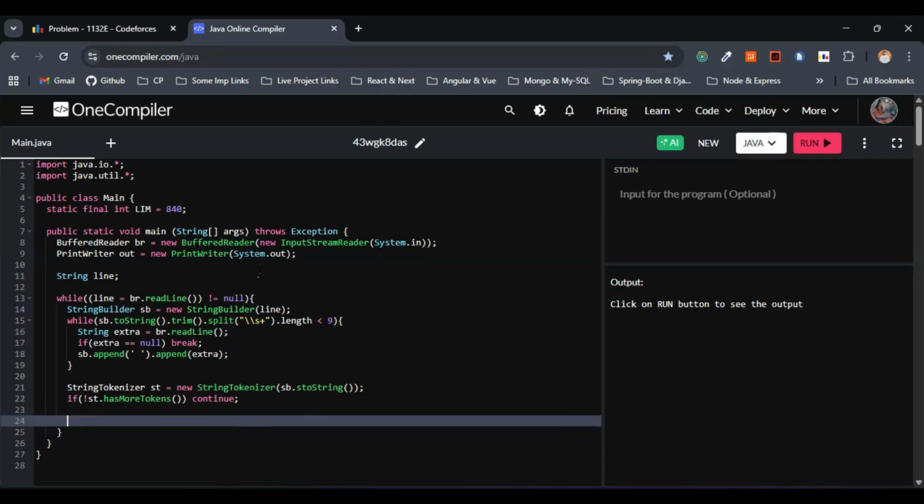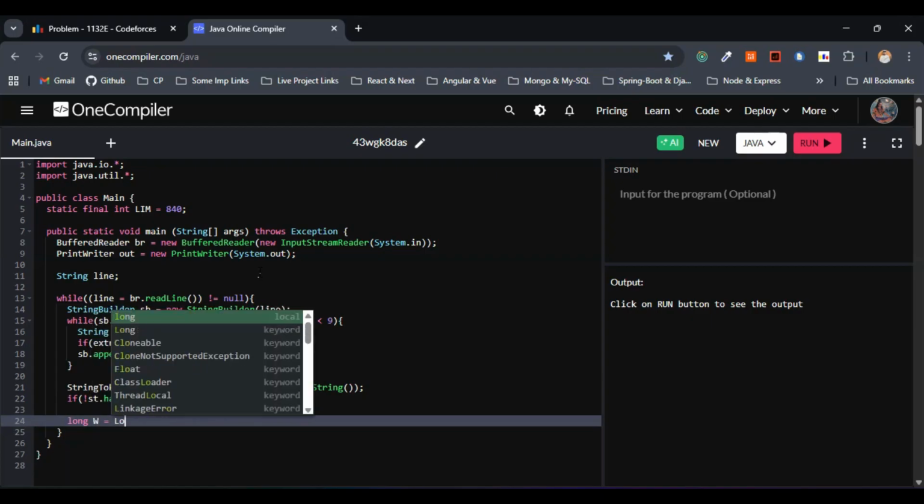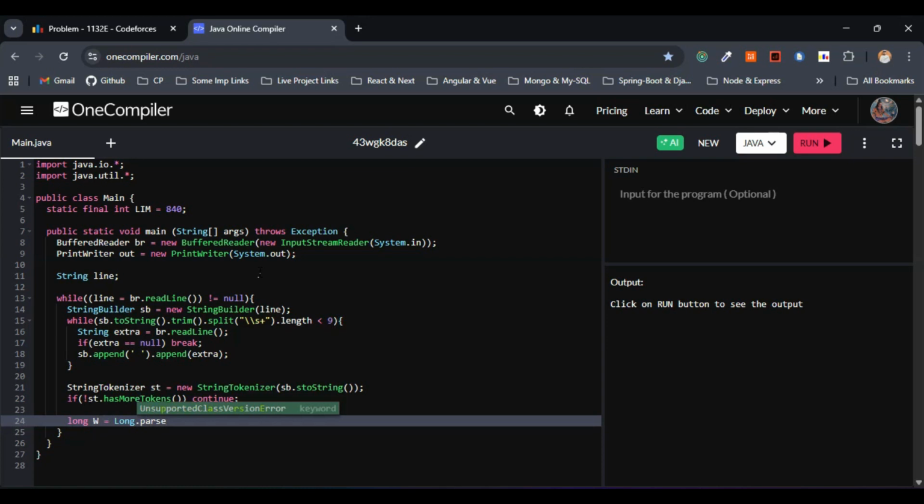Now let's go with this one, w. W is nothing but the maximum allowed subset weight. We know this from the question, right? So w has to be greater than or equal to 0 and less than or equal to 1e18, basically 10 to the power of 18, right? So accordingly with the constraints that they have given in the question. So I'll just go with long w equals Long.parseLong of st.nextToken. This is fine.